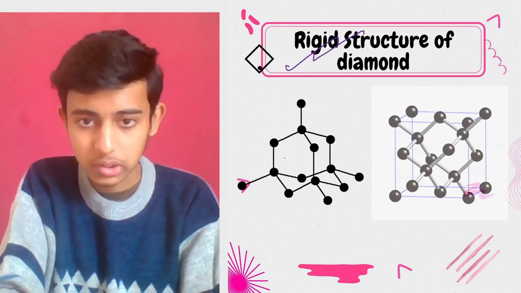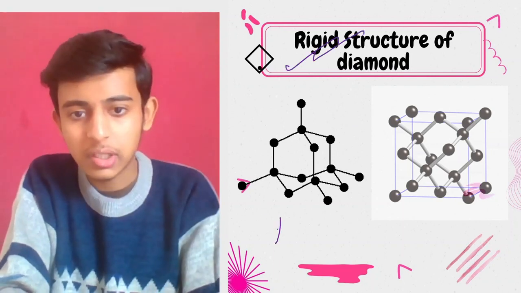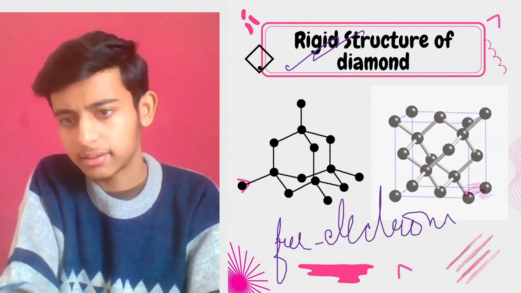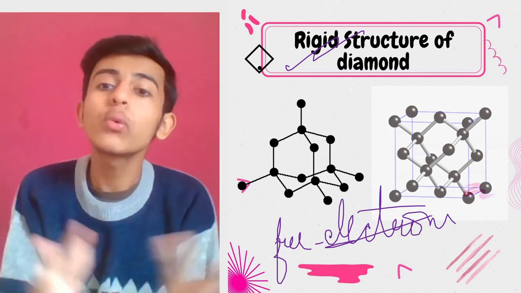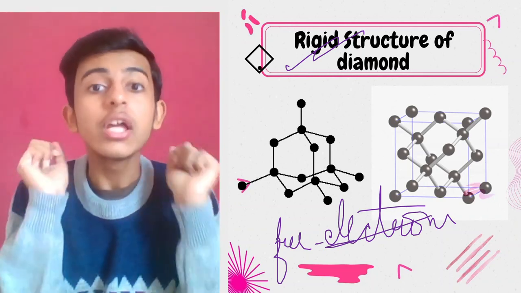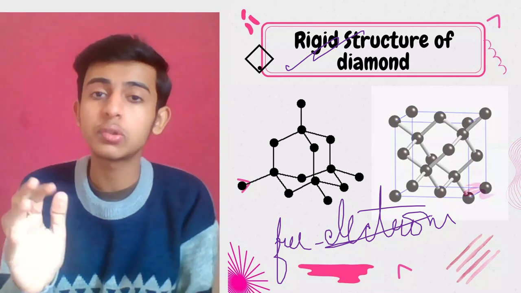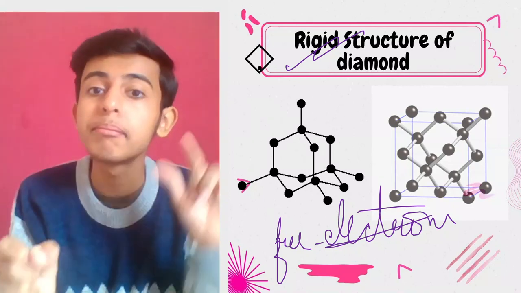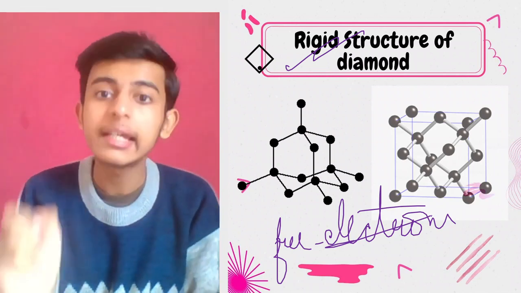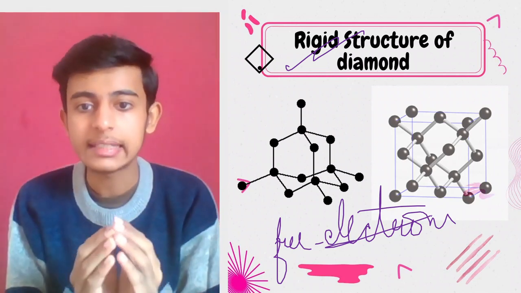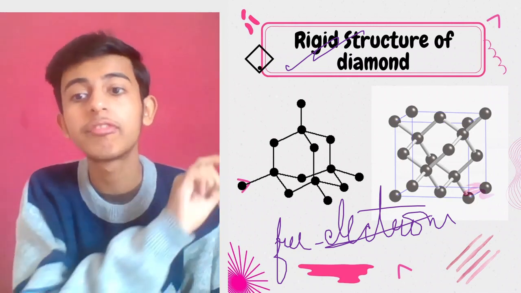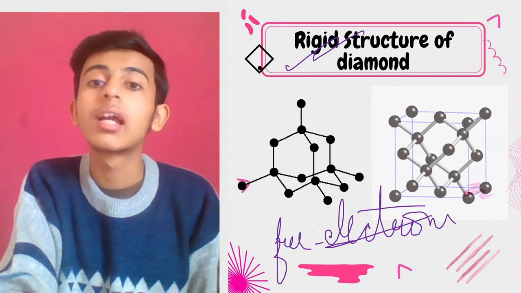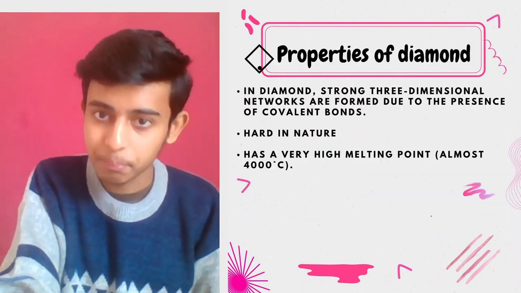Diamond has a rigid structure. It means if it has a rigid structure, it doesn't have free electrons because it is compact. It's packed completely, so there is no space for the electrons to move. So if there is no space for the electrons to move, it will be a poor conductor of electricity. Mark my words. What did I say? If it has a rigid and compact structure, then free electrons won't be moving, and because of which it will become an insulator, a poor conductor.